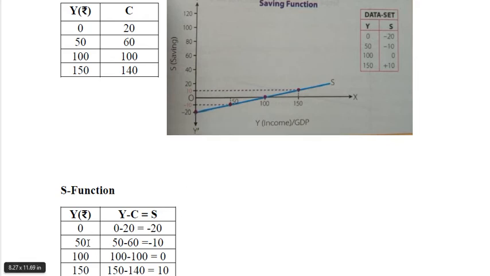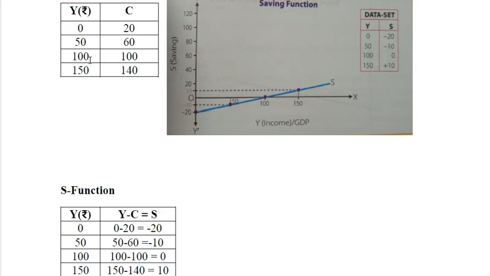Then when income becomes 50, saving becomes minus 10, because here income is 50 and consumption at 50 income is 60. So 50 minus 60 becomes minus 10.